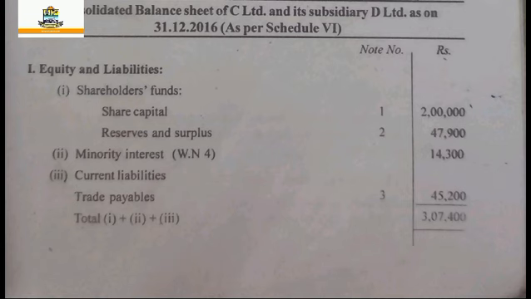The minority interest is shown in the consolidated balance sheet of C Limited and its subsidiary D Limited as per Schedule 6 of the Companies Act 2013. In the first column, as already discussed, equity and liabilities, and in the second subdivision, working note 4, minority interest is 14,300. This is the balance sheet presentation of minority interest that we have seen in this sum with the example.